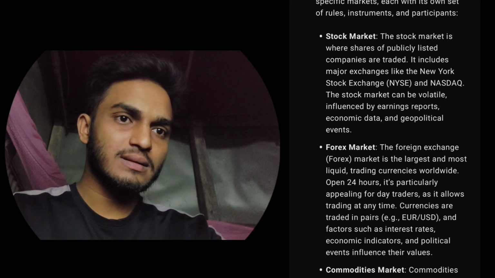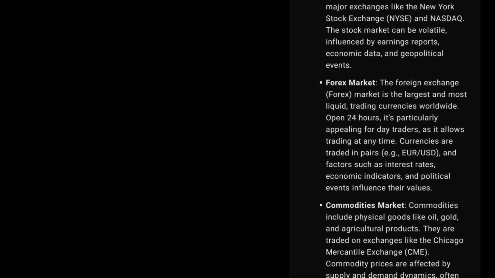Forex market. The foreign exchange, Forex, market is the largest and most liquid, trading currencies worldwide. Open 24 hours, it's particularly appealing for day traders as it allows trading at any time. Currencies are traded in pairs, e.g. EUR/USD, and factors such as interest rates, economic indicators, and political events influence their values.